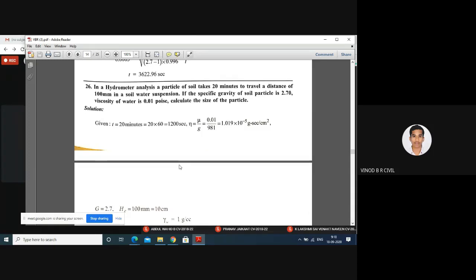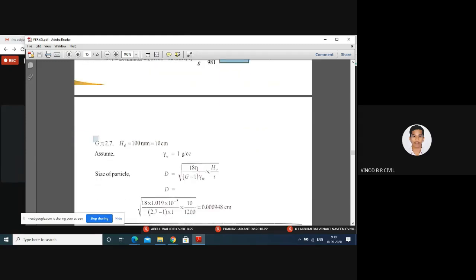Now we have to calculate the diameter of the particle. First, t is given in the problem, that is 20 minutes. 20 into 60 is 1200 seconds. Nu equals mu divided by g. Mu, the viscosity, is given in the problem as 0.01. g is 980. Therefore, nu is equal to 1.019 into 10 to the power of minus 5 gram second per centimeter square. Therefore, G is equal to 2.7.